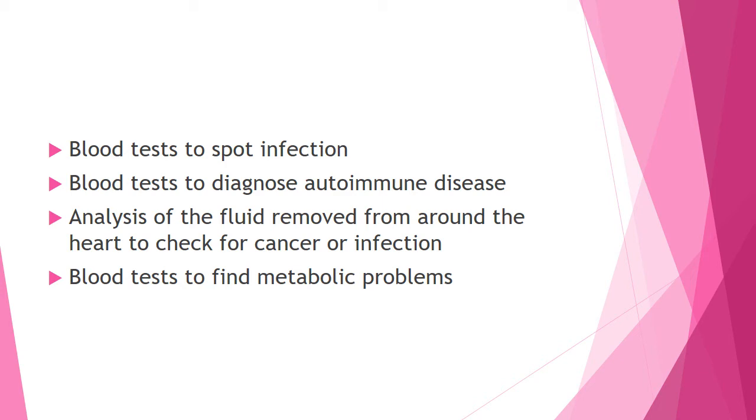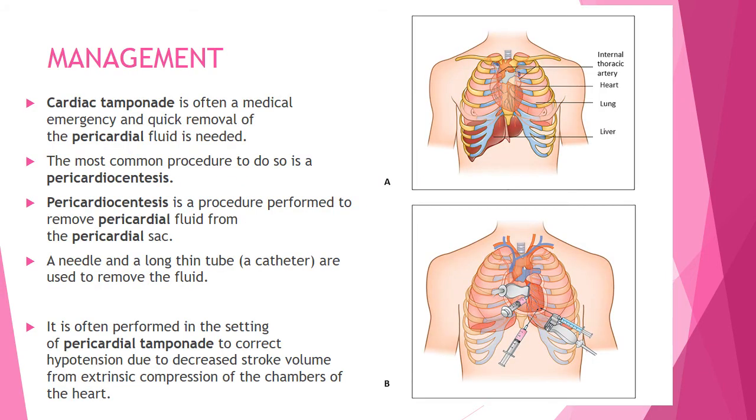paying more attention to these etiological factors. The management for this pericardial effusion or pericardial tamponade, the most important management that we can offer to the patient, is the procedure called pericardiocentesis. So what happens here? Now you know that the heart is engulfed with this fluid. So the best way to relieve the heart is to remove the fluid surrounding the heart, and that procedure is called pericardiocentesis, which is performed to remove the pericardial fluid from the pericardial sac.